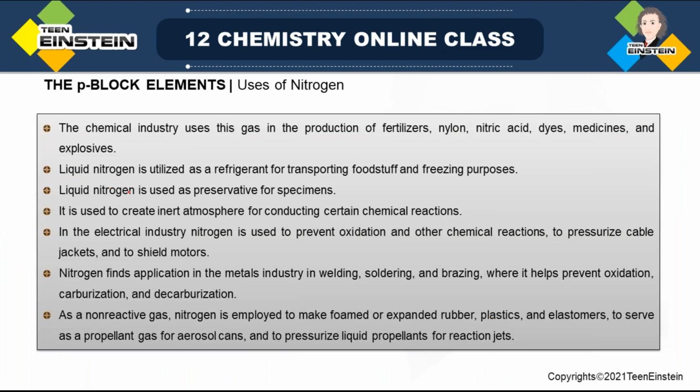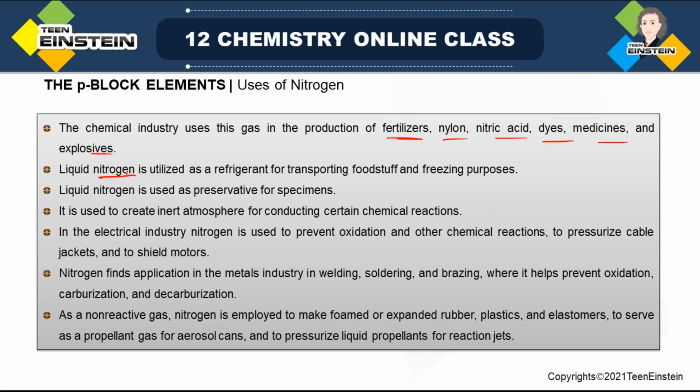Uses of nitrogen. Nitrogen actually has very versatile applications. In the chemical industry, the gas is used in the production of fertilizer. You have already seen how we have made nitrogen, also nylon, then production of nitric acid, different dyes, and medicine, because in medicine there is presence of nitrogen, so nitrogen gas can be used as the source of nitrogen. And some explosives. Liquid nitrogen, remember the boiling point is very low, minus 195 degrees centigrade.